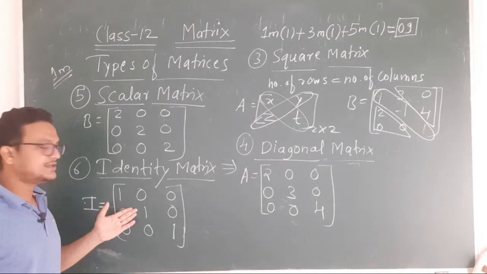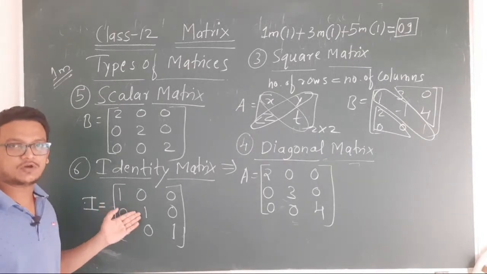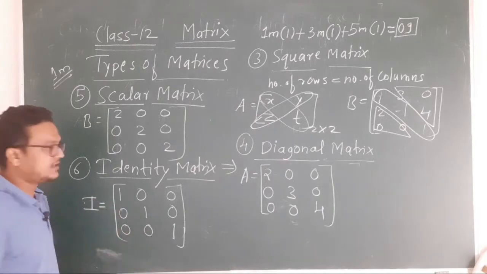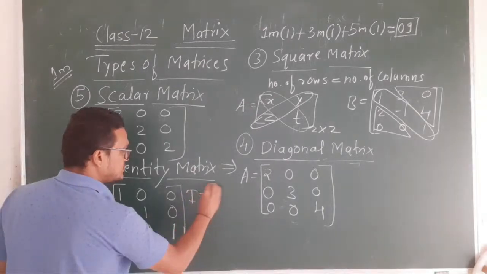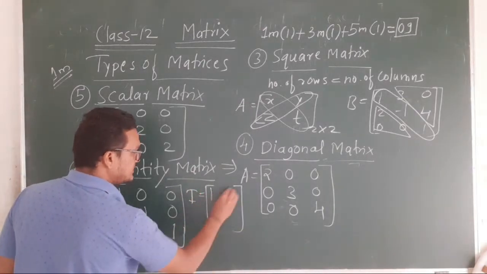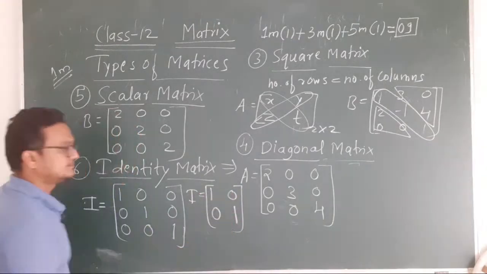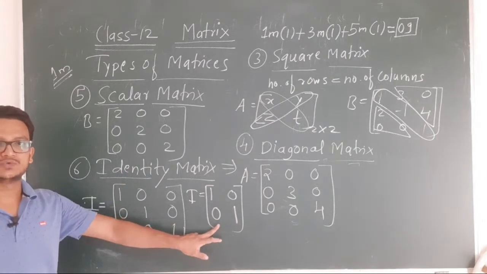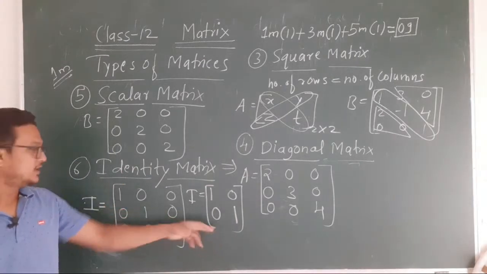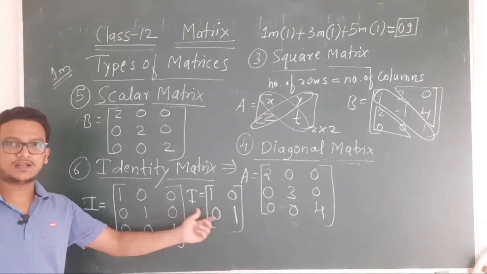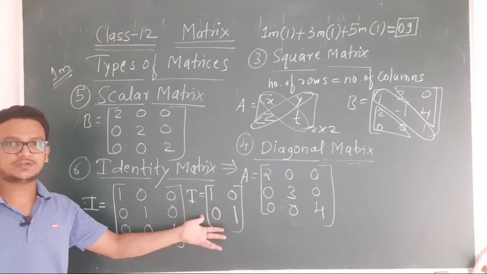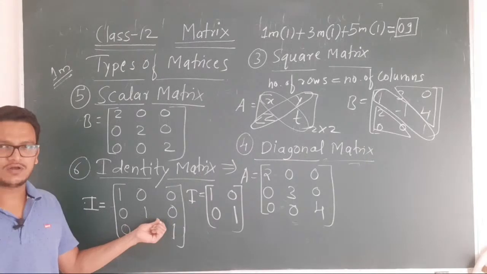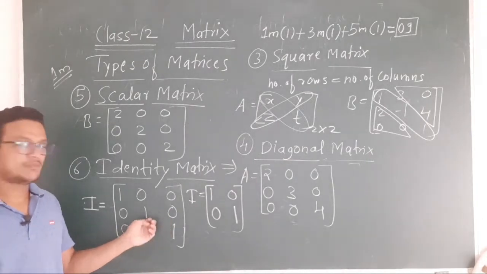So this is the identity matrix of order 3 cross 3. You can also write the identity matrix of 2 cross 2, that is I is equals to 1 0 0 1. So this is again an identity matrix of order 2 cross 2. You must know this, the identity matrix of 3 cross 3 and 2 cross 2, because to simplify the 5 mark questions or the 3 mark questions, it is required.